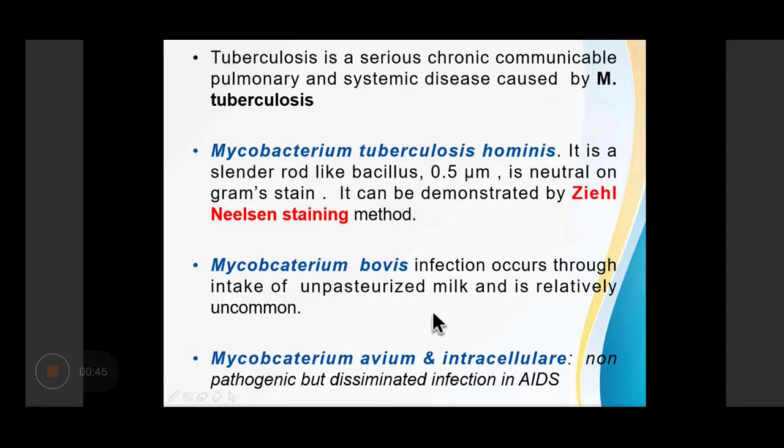It is caused by Mycobacterium tuberculosis, and Mycobacterium tuberculosis hominis is the most common organism. It is a slender rod-like bacillus, 0.5 micrometer, and it is neutral on Gram stain. It is demonstrated by the Ziehl-Neelsen staining method.